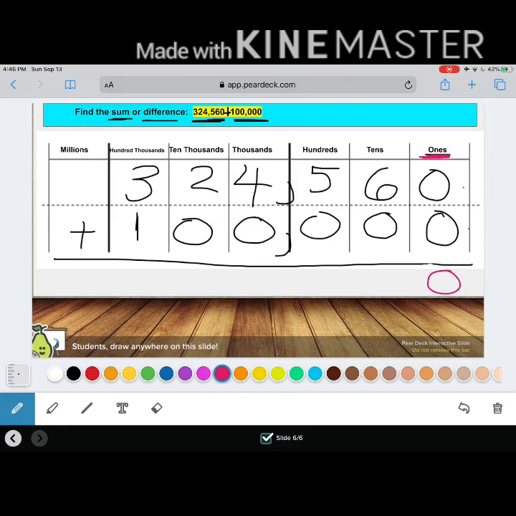Let's go ahead and rewrite that 0 so it looks like a 0 and not a 6. Now I'm on to my tens. 6 tens plus 0 tens. What's my sum? Great job. 6 tens. Now I'm on to my hundreds. 5 hundreds plus 0 hundreds. What's that sum? Awesome thinking, guys. 5 hundreds. Now I'm on to my thousands. 4 thousands plus 0 thousands. What's my sum?